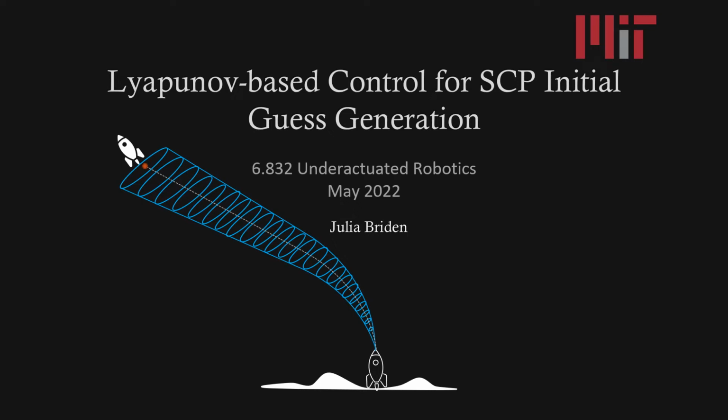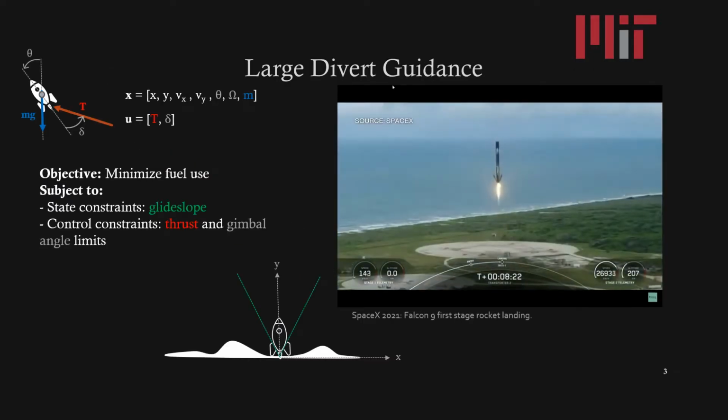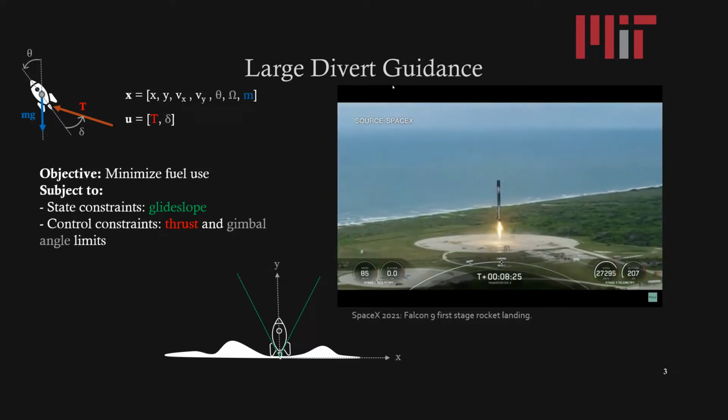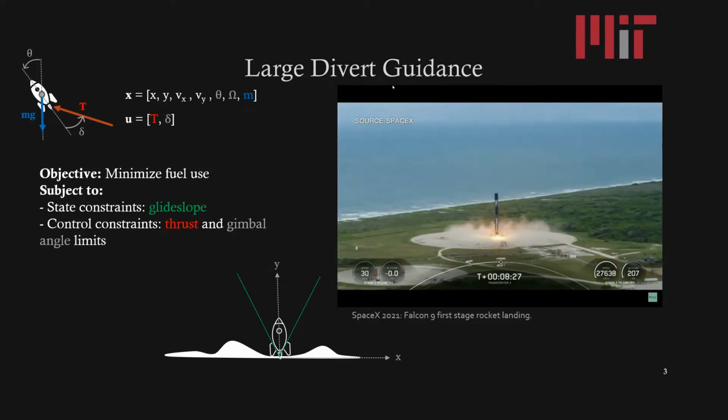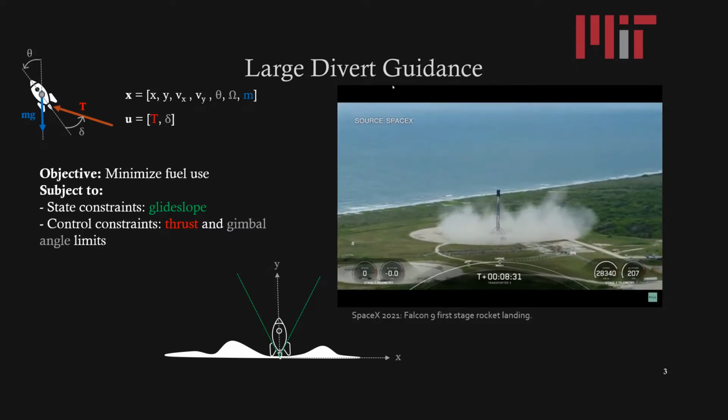Hi, my name is Julia Bryden, and today I'll be talking about my project on Lyapunov-based control for SCP initial guess generation. My goal for this project is to implement large divert guidance, where the objective is to minimize fuel usage, subject to a list of state constraints and control constraints.